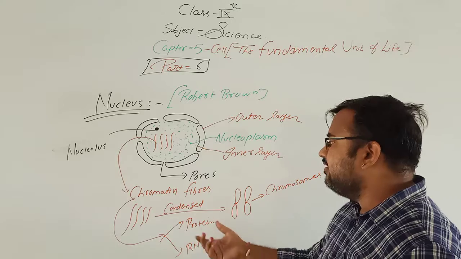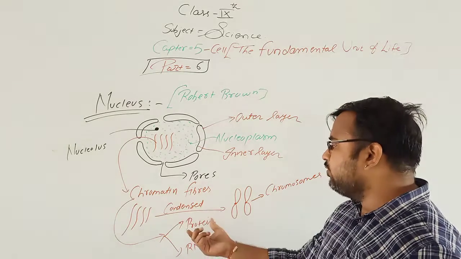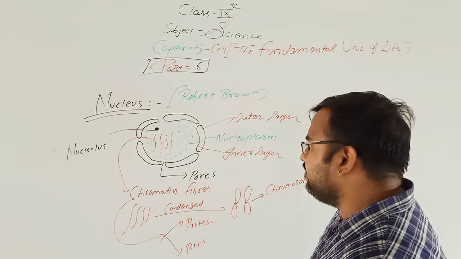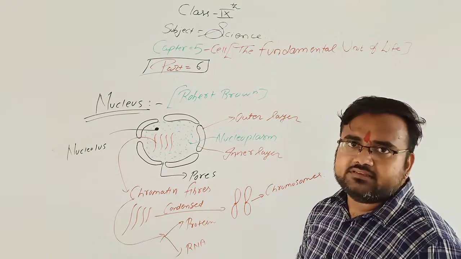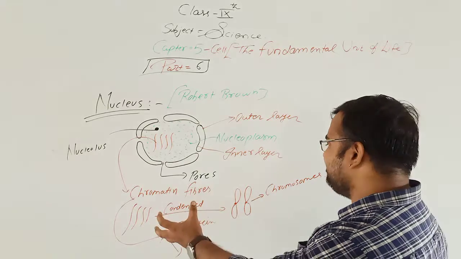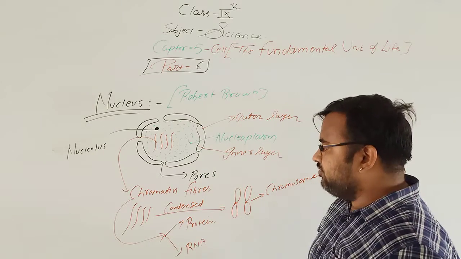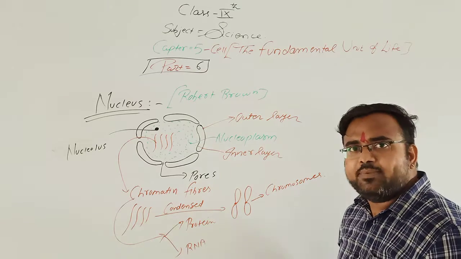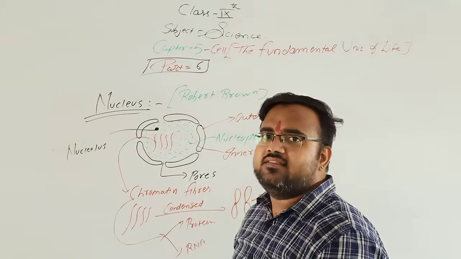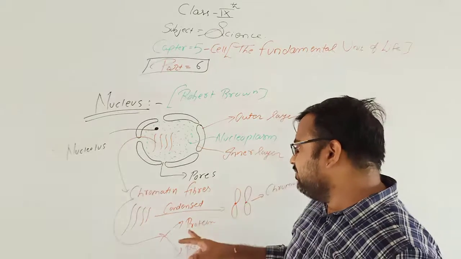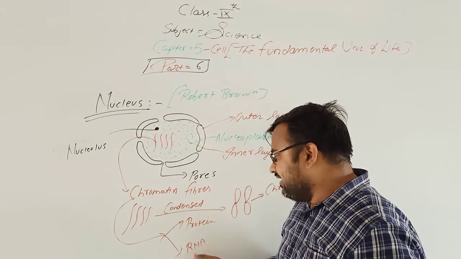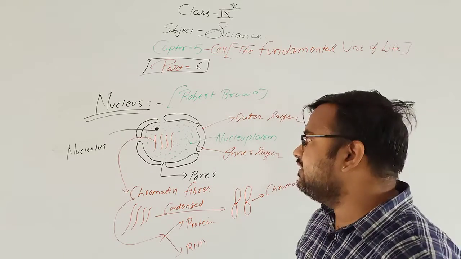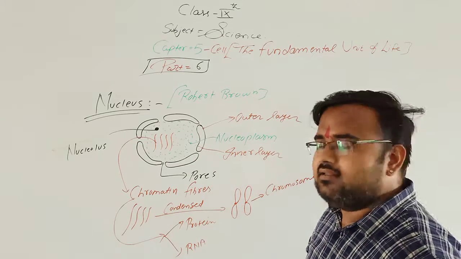So the chromatin fiber condenses to form chromosomes, which are made up of protein and RNA, which carries the genetic information from generation to generation. What is the function of RNA? It carries the genetic information from one cell to another, or from one generation to another generation.